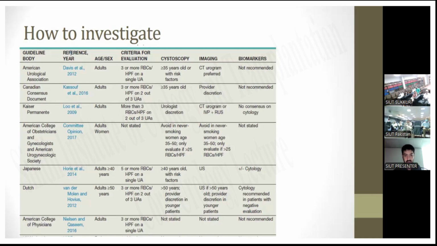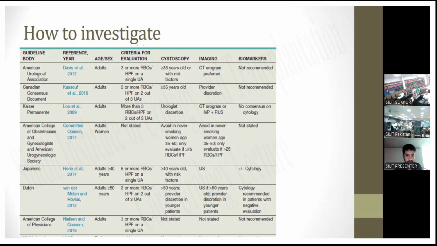Avoid in never-smoking women age 35 to 50 years. Only evaluate if greater than 25 RBCs per high power field, in imaging.